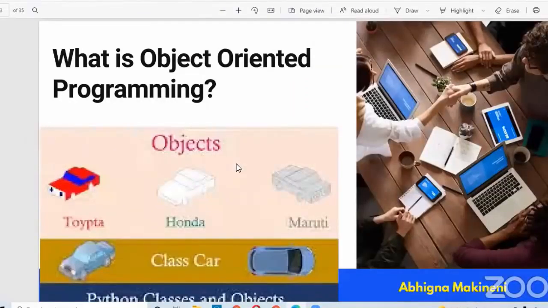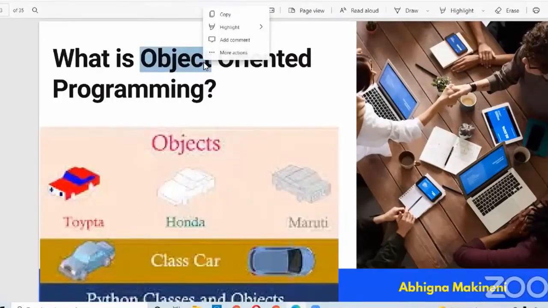Today's topic is object-oriented programming, right? Learning by knowing each and every meaning is a good practice to learn the content or the concept, right? So today our topic is object-oriented programming. So I'm starting with defining each and every word. Object. Do you know what is object? Actually, an object is nothing but a combination of data and logic, and this represents a real-world entity.